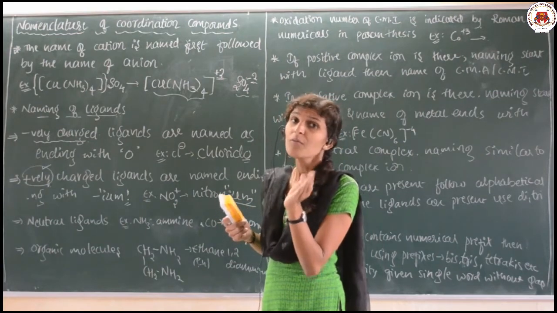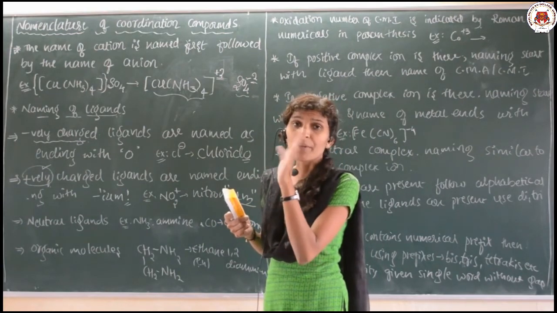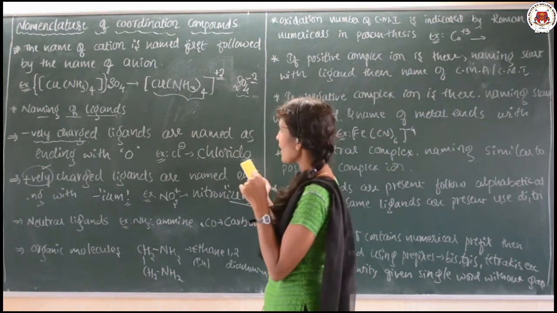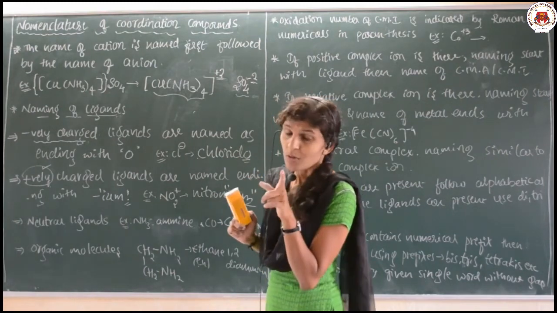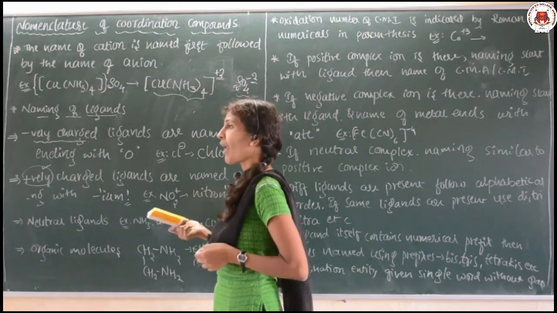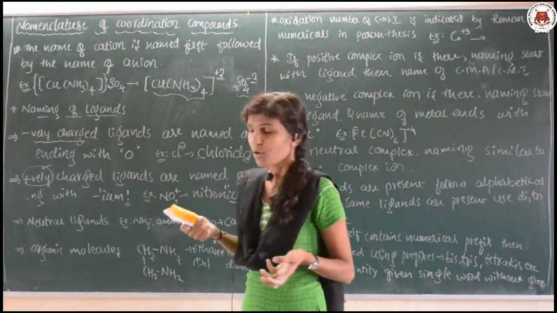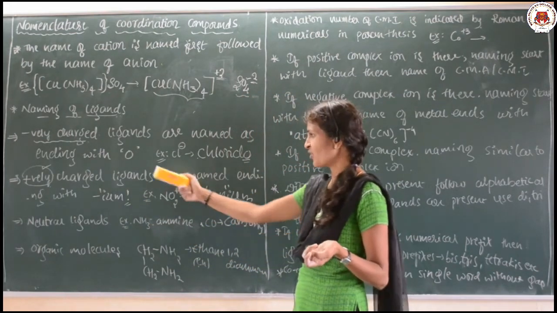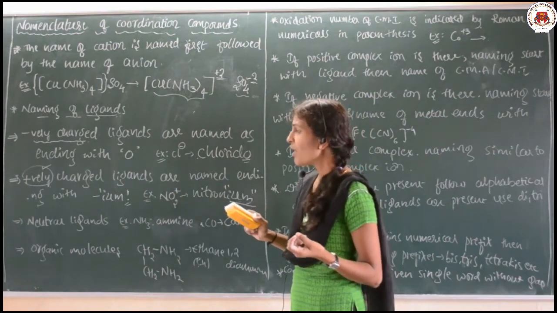Chlorine is there, it means chlorido. Okay, bromine, Br minus is there, it means bromido. Like that you have to end the name with the letter O. Suppose a positively charged ligand is there, during that time you have to end the name with IUM. For example, nitronium, NO2 plus means a positively charged nitronium ion.